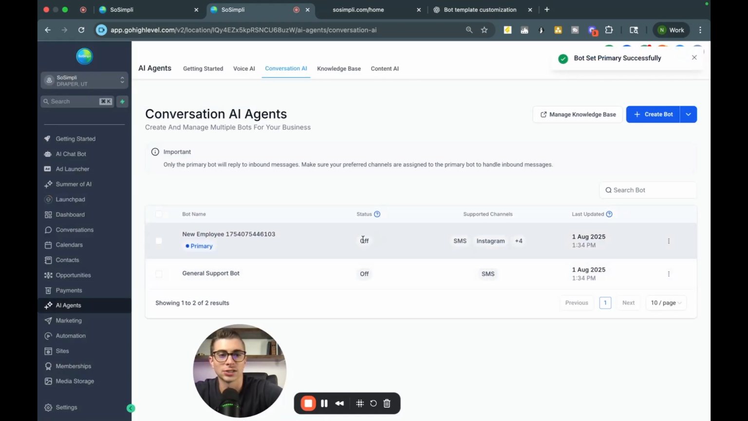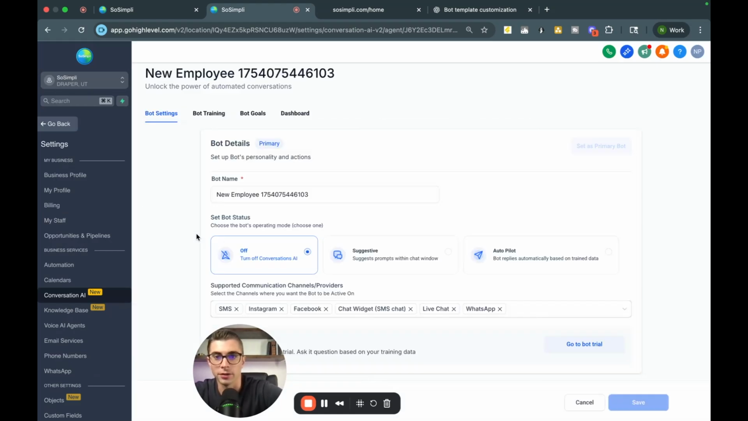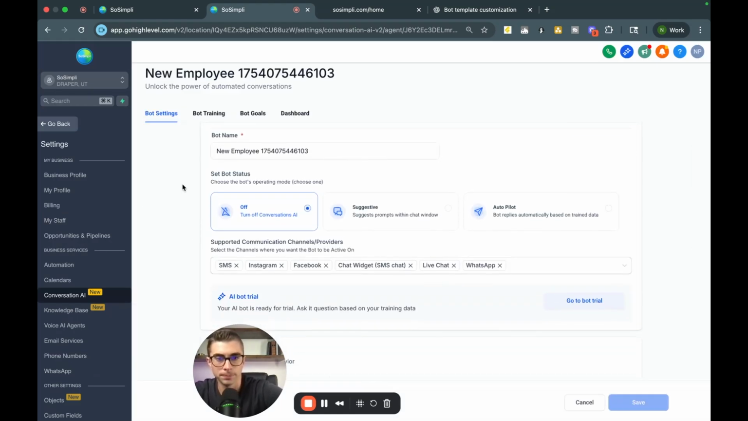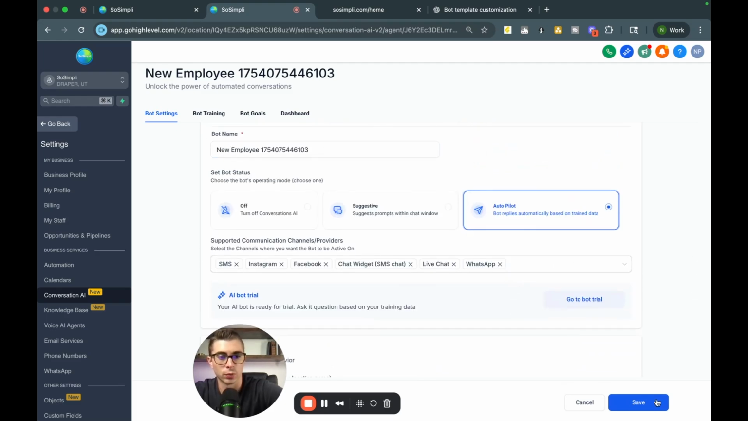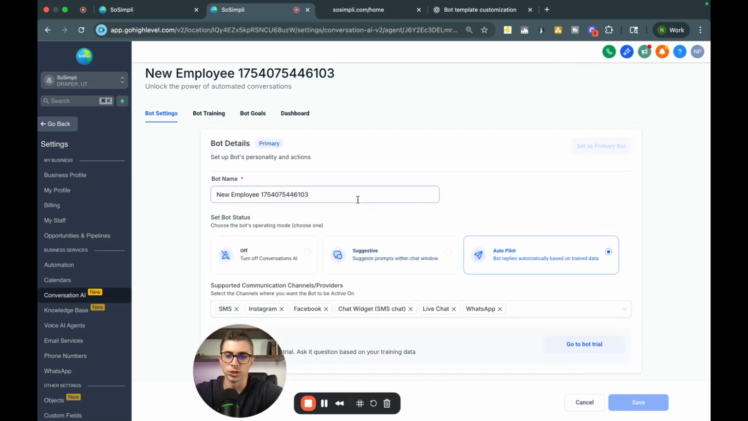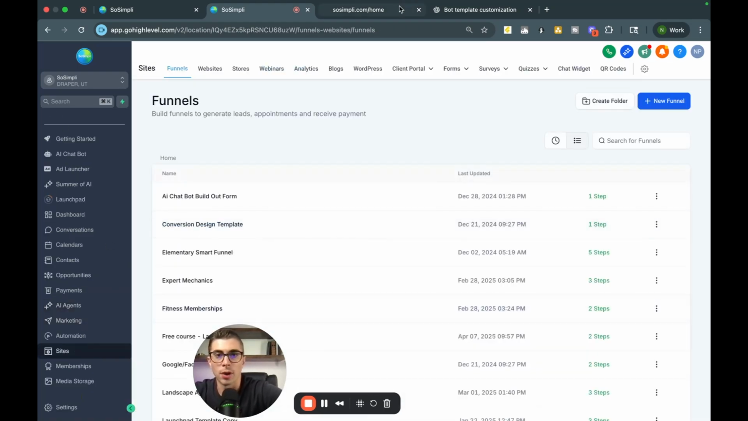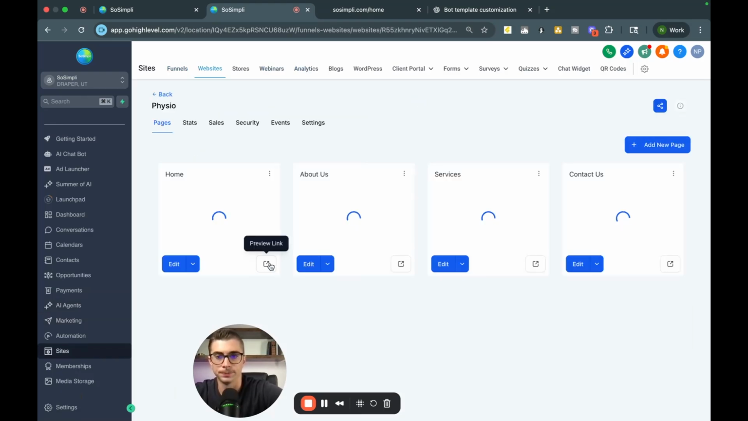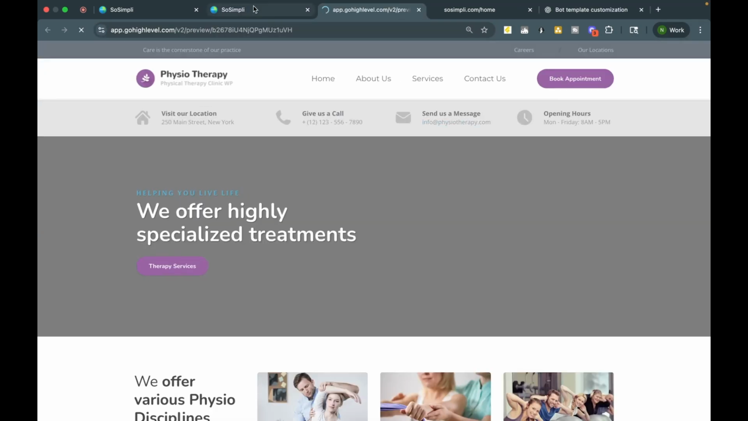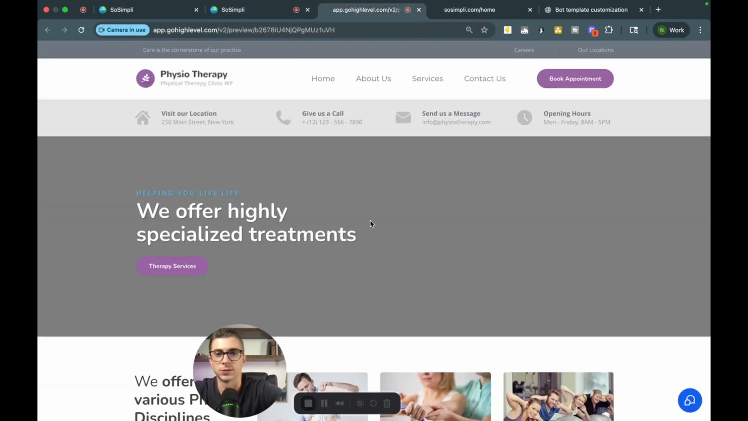And then you want to make sure that your bot is on. So let's go into here, and then we'll turn this on. This is the autopilot mode, which was in the settings when we first got started. I'm going to hit save here, and now we should be good to go to test. So let's go back to sites. Now that that's our primary bot, we will go to our website template once again, open up the example, preview link. Now this bot should be connected and working. So let's go ahead and test it out.